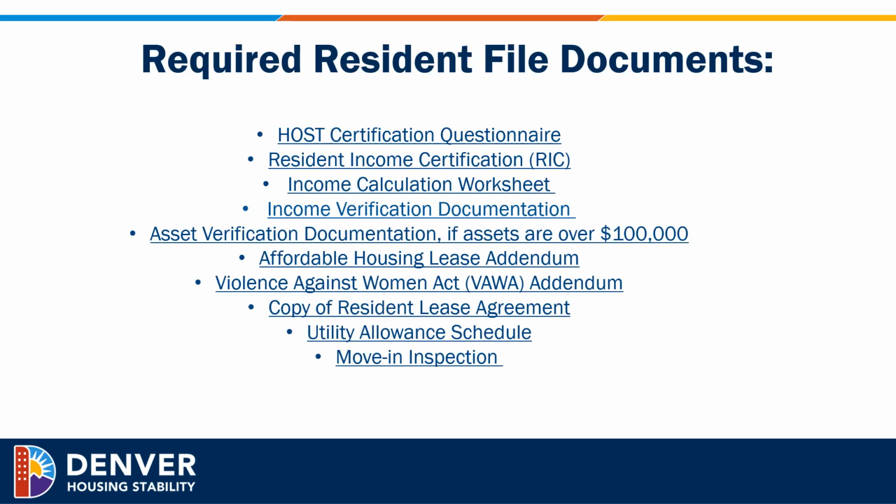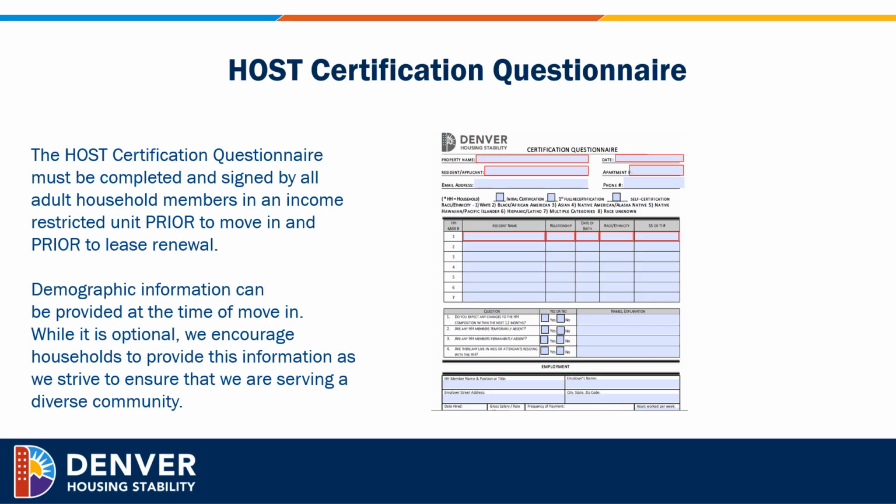Required resident file documents include the host certification questionnaire, the resident income certification form or RIC, the income calculation worksheet, an income verification document or documents, asset verification documentation if assets are over $100,000, the Affordable Housing Lease Addendum, the Violence Against Women's Act or VAWA Addendum, a copy of the resident lease agreement, the utility allowance schedule, and their move-in inspection.